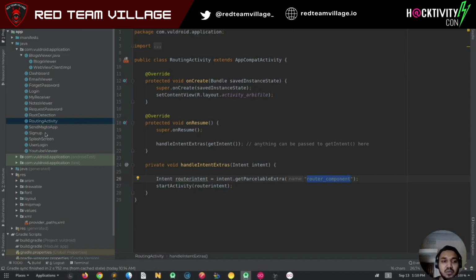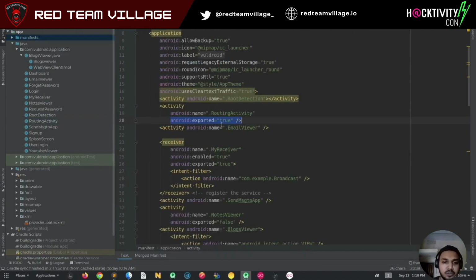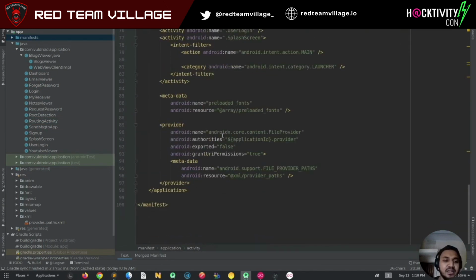So let's see how we can actually get the file from this. But before that, let's see an important component that we talked about earlier, the content provider. Our application has implemented a content provider, with exported set to false. So you cannot directly call this provider because it is not exported.